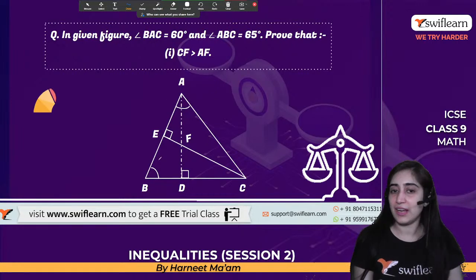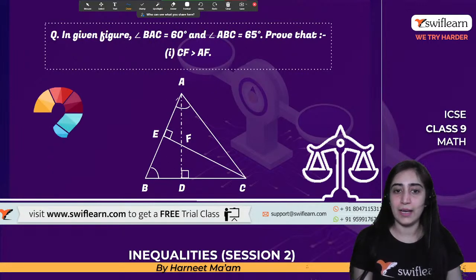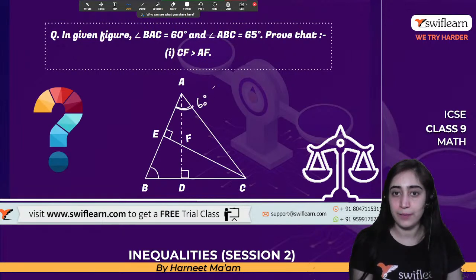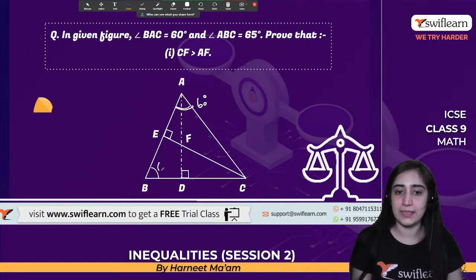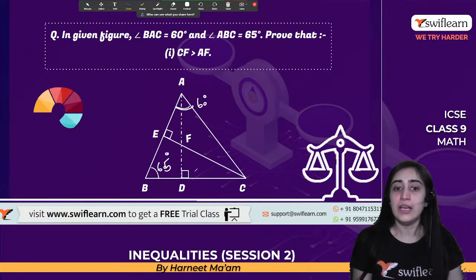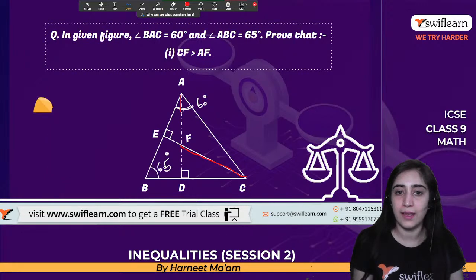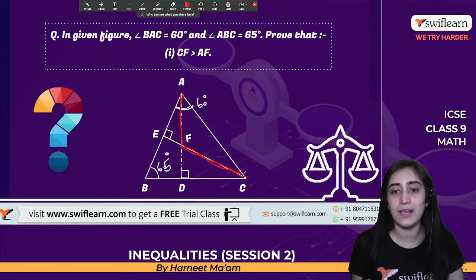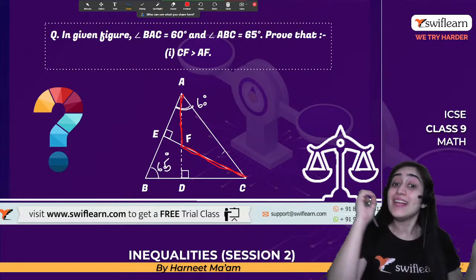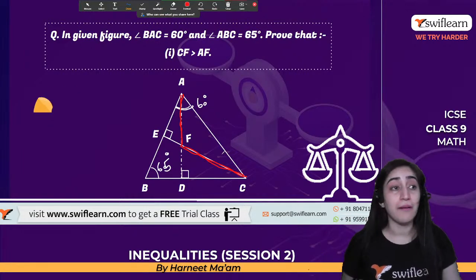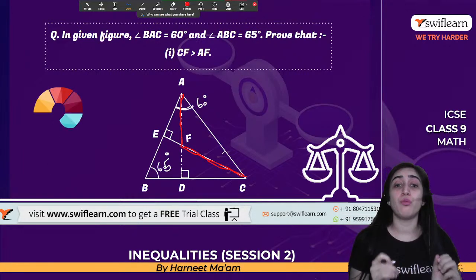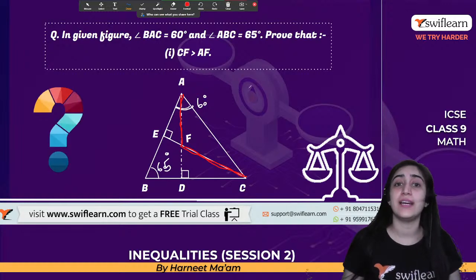It says that it's a triangle ABC. Now angle BAC is 60 degrees. Angle ABC is 65 degrees. We need to prove that this side CF is greater than AF. So they want a relationship between these two sides, but they are giving us the information of the whole triangle. Neither are they telling us that it is a bisector. So that is what is important, and we need to understand how to proceed.